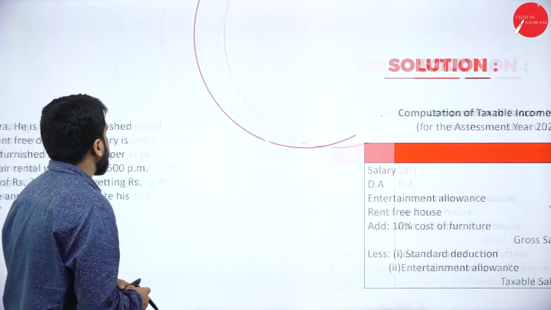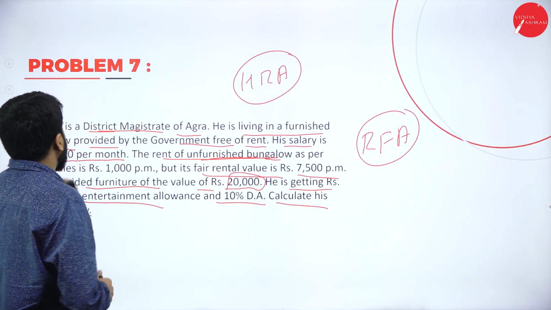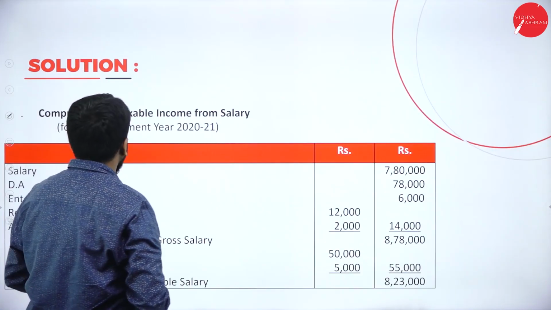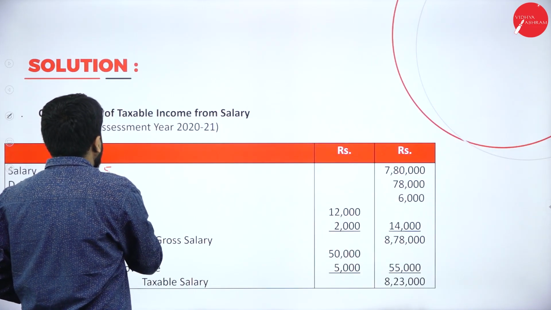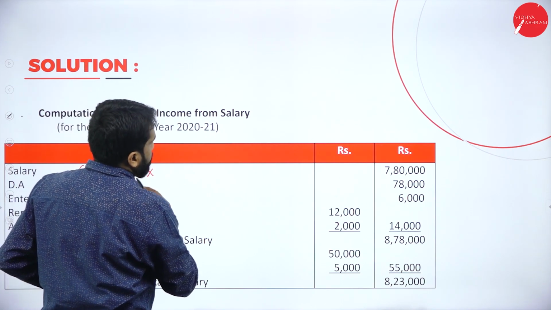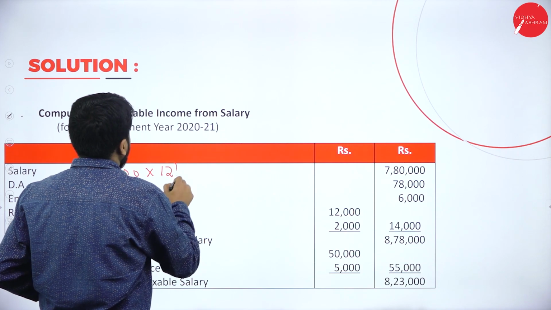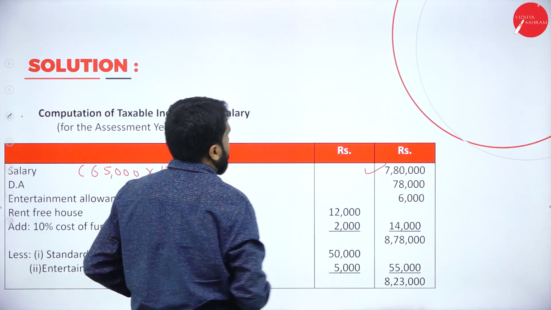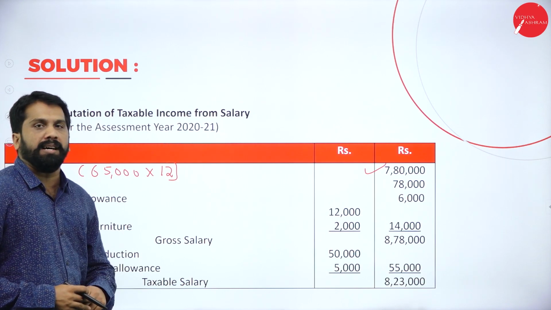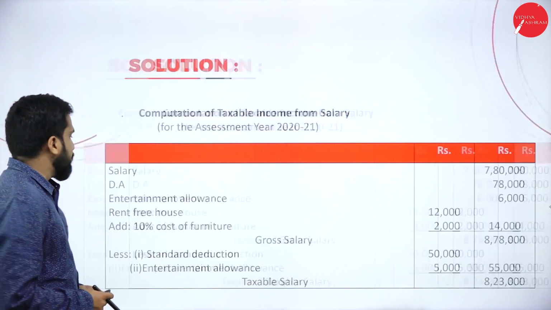I'll go back. So, he is getting 65,000 per month. Now, this will be 65,000 multiplied by 12. It will be 7,80,000. DA means dearness allowance. How much was he getting as dearness allowance?